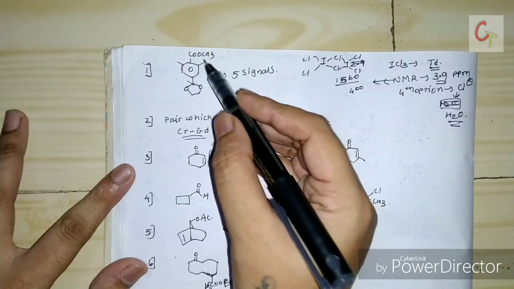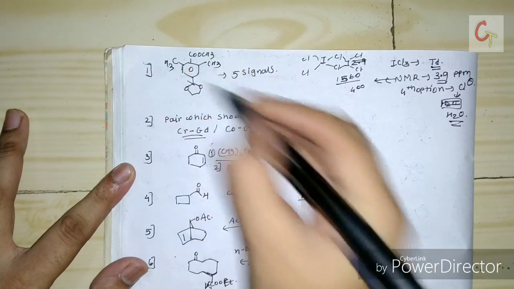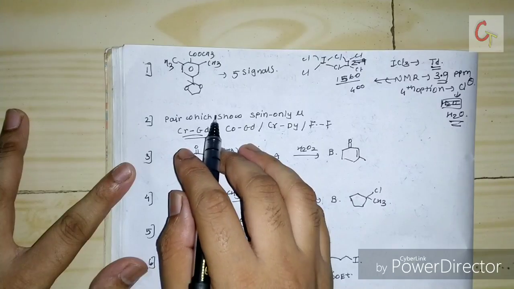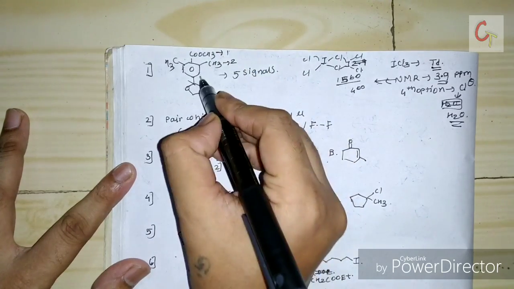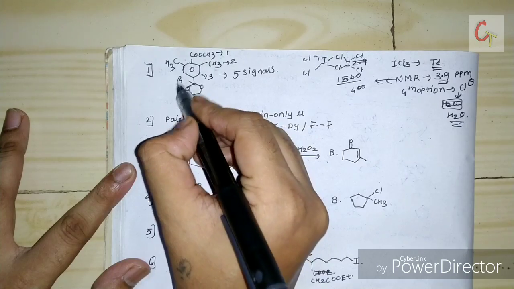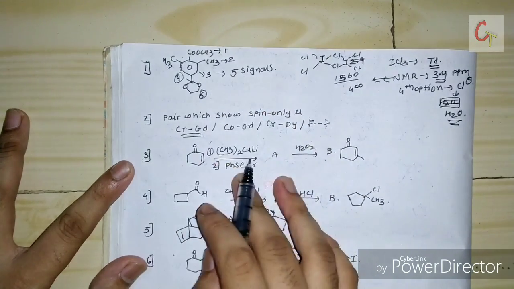This was asked, this molecule is given here. This is NAT type, and how many signals does it give in a proton NMR? So this one, this two, this three, this four, and this five. So total 5 signals in proton NMR.